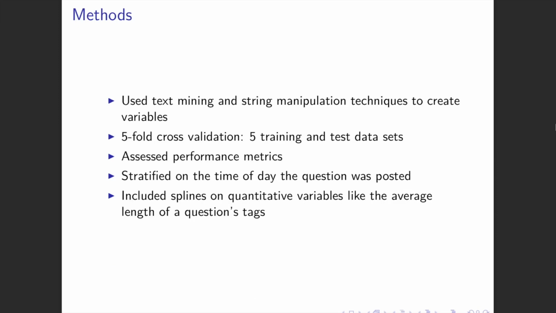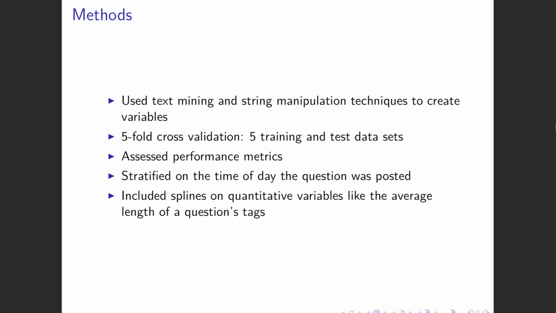So to make the model, I used text mining and string manipulation techniques to make most of the variables. What I did was I extracted information from elements of the questions. And to build the model, I used fivefold cross-validation. So essentially, I built the model on each of the training data sets and used that model along with its coefficients to predict on the test data sets. And with each iteration, I assessed performance metrics to quantify how well the model was predicting.